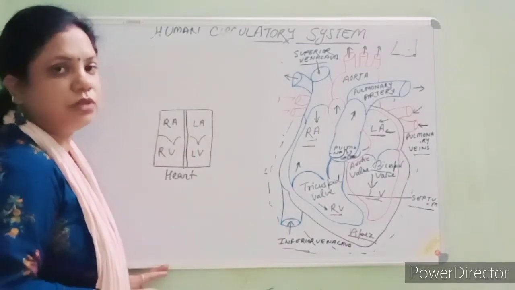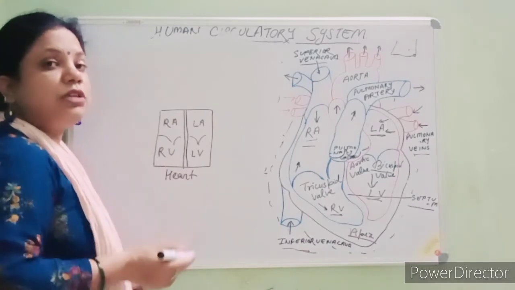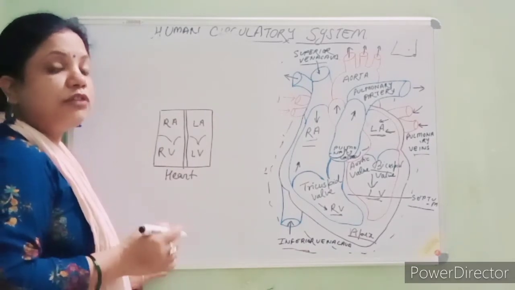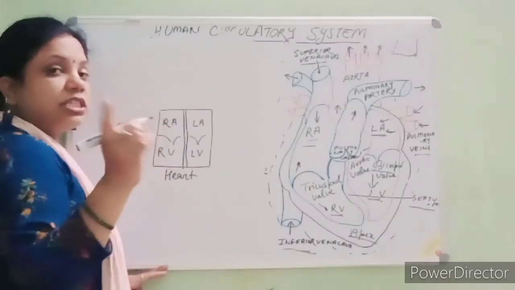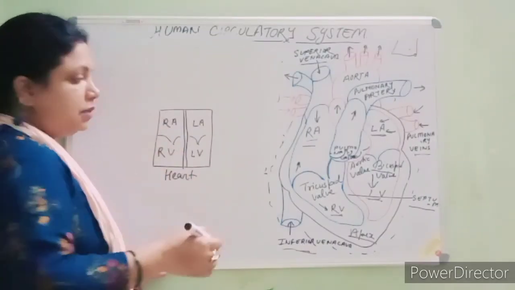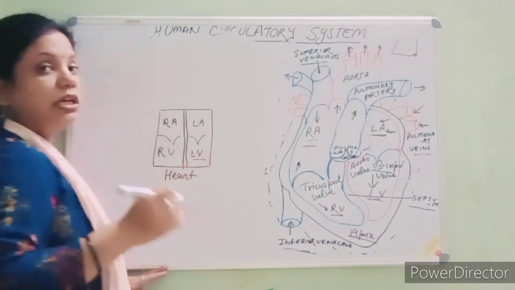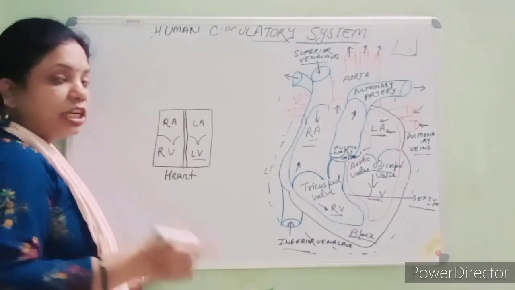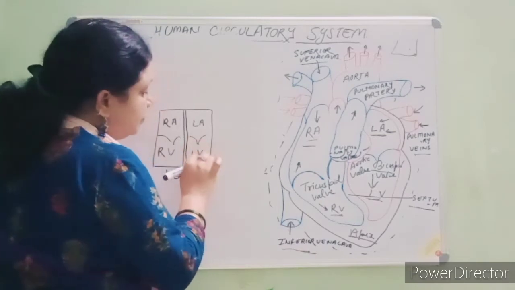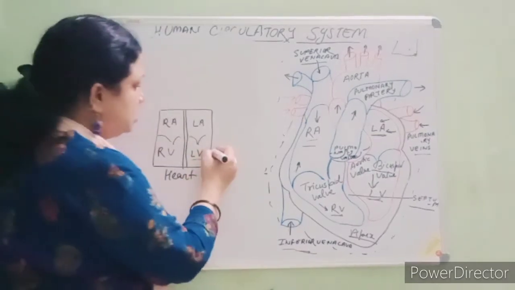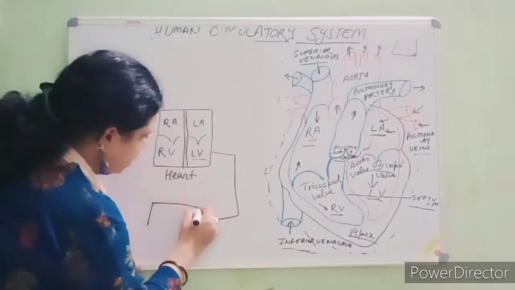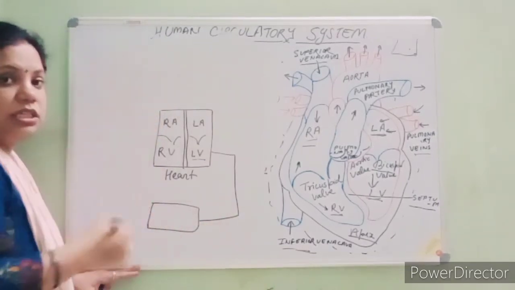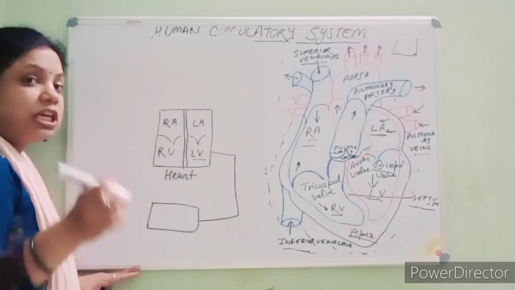it is a double circulation. I said that double circulation means the blood flows from the left ventricle here, which carries the oxygenated blood. Here, students, the left ventricle carries the oxygenated blood, and the blood is pumped out and reaches the body organs, all the organs present in our body except the lungs.